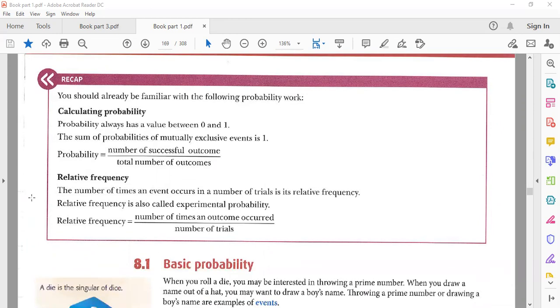Relative frequency is the number of times an event occurs in the number of trials. Relative frequency is also called experimental probability. That is its other name. Relative frequency is the number of times an outcome occurs, meaning how many times the outcome occurs. An outcome is the result once you do something. And the number of trials is how many times you try to do it. We will discuss these things in this chapter.